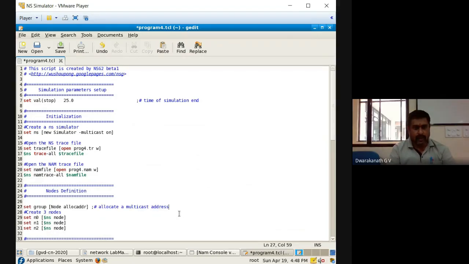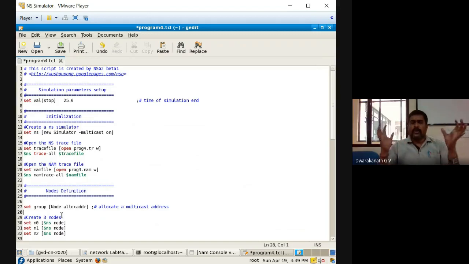Now observe carefully this particular statement: set group node alloc address. Allocate a multicast address. What do you mean by this? In multicasting, nodes always contribute in groups. I'll tell you the best example. What do you mean by groups here?